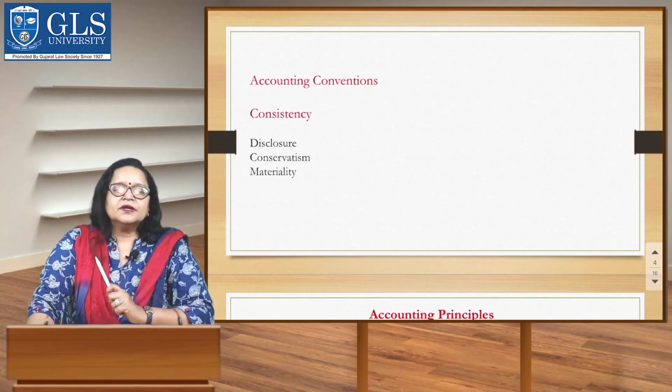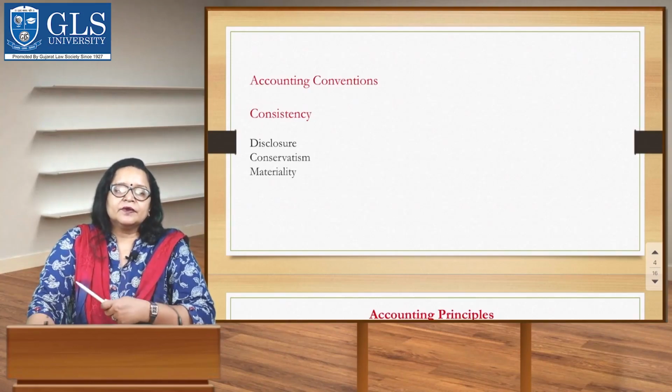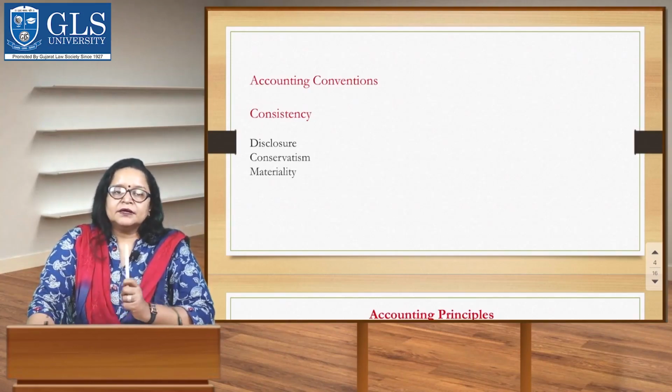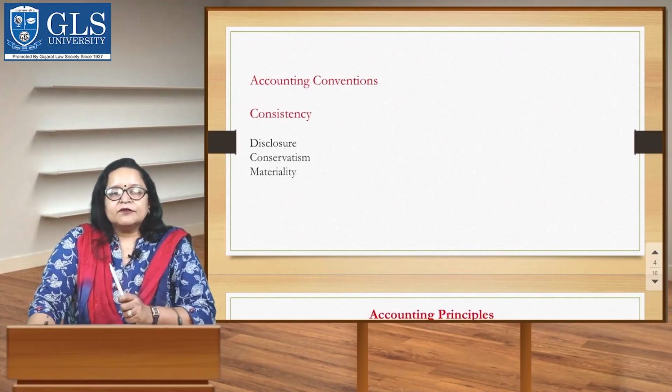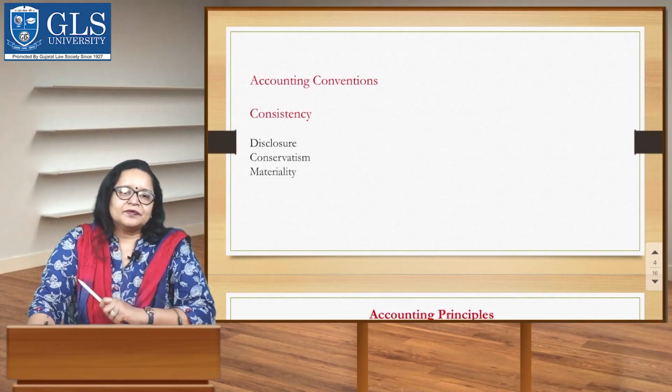The second one is disclosure. Information considered potentially important and relevant must be revealed, communicated, regardless of whether it is detrimental to the company or not. Third is, students, conservatism. Playing it safe is both an accounting principle and convention.